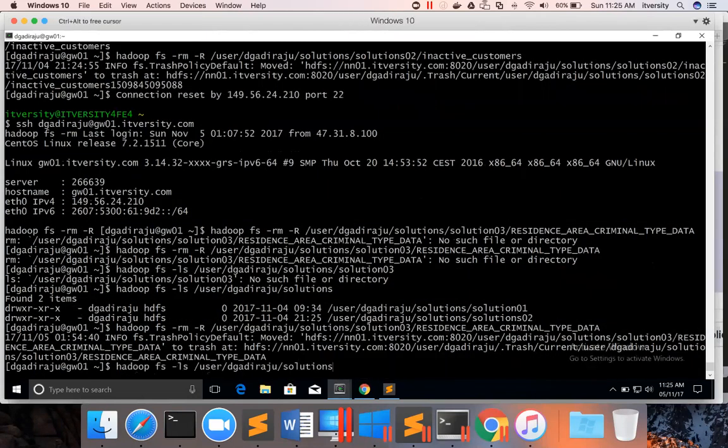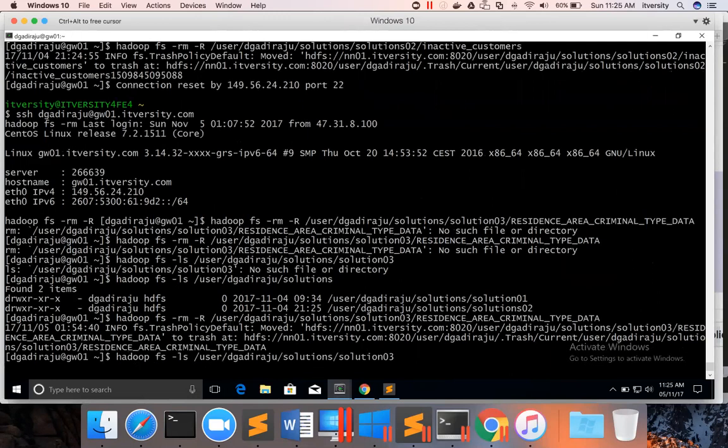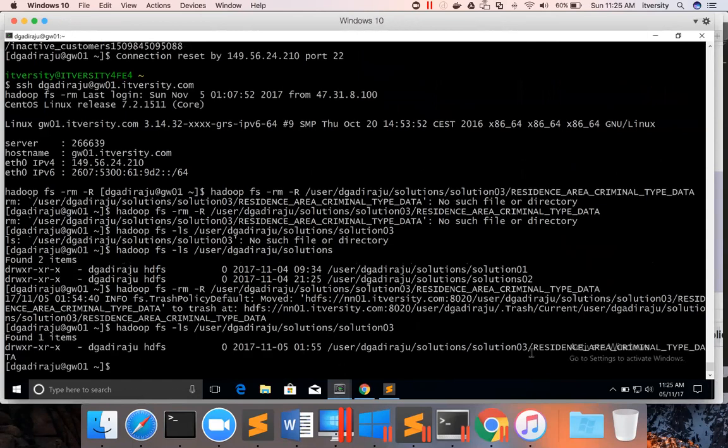I'm just running ls on that solution 03 to see how many files are created. Okay, this is only a directory. Let me give ls on the directory also, so that we can see the number of files created.